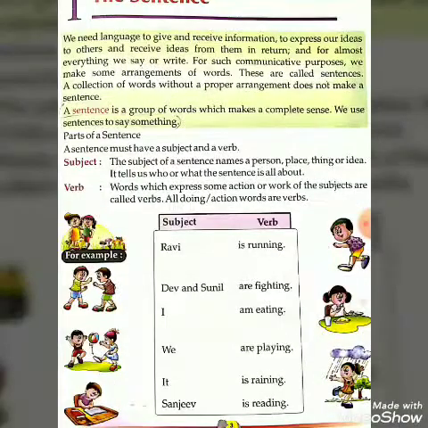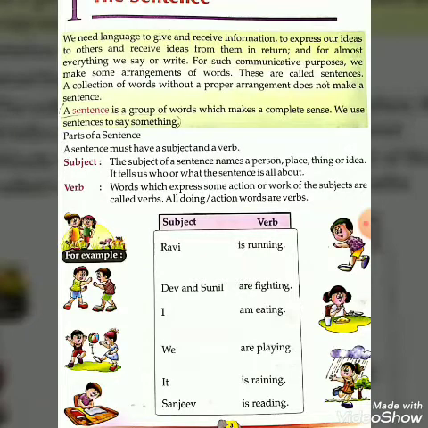Here I is the subject and am eating is the verb. I am repeating once again. What is a verb? All doing or action words are verbs. Running, fighting, eating, they are all doing or action words.